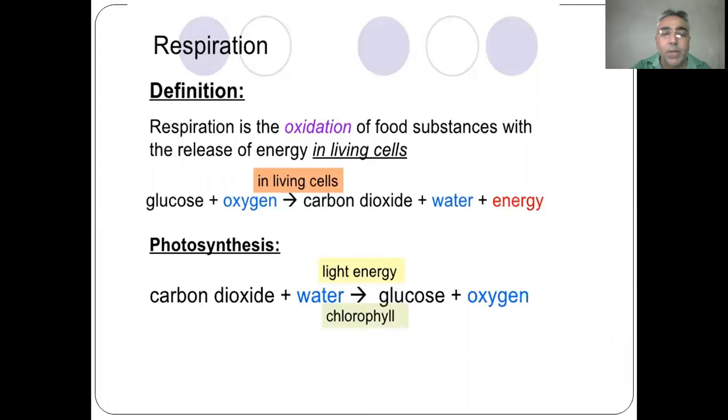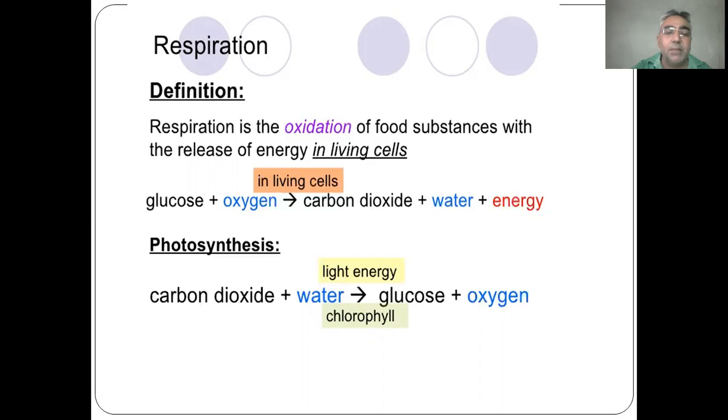As you know, we eat starch, and after digestion the end product is glucose. Glucose plus oxygen is equal to carbon dioxide plus water plus energy in the form of ATP. Respiration is an exothermic process and it is a catabolic process.